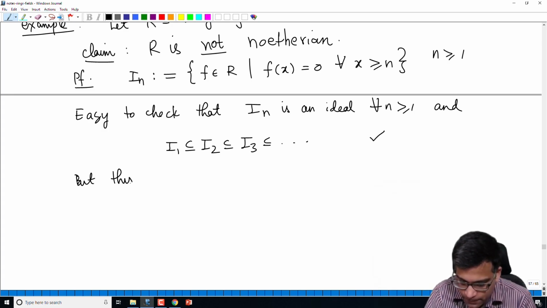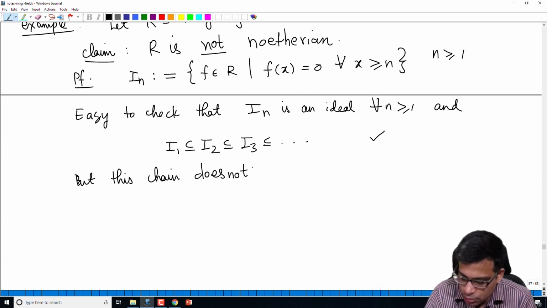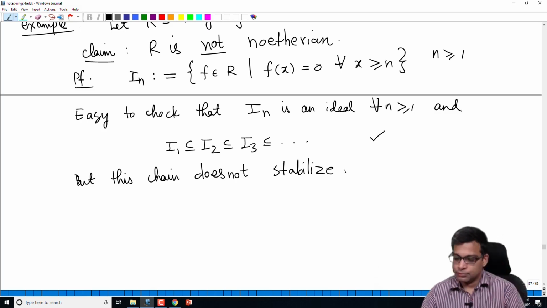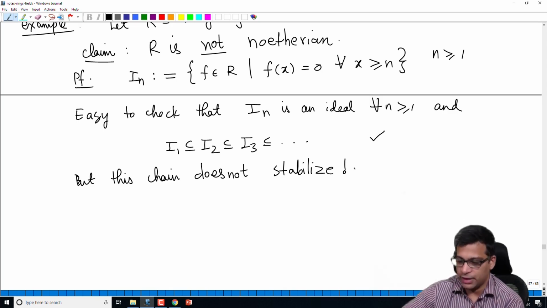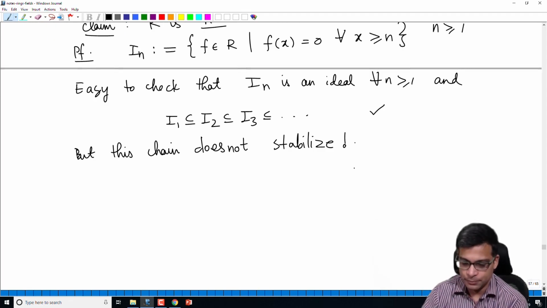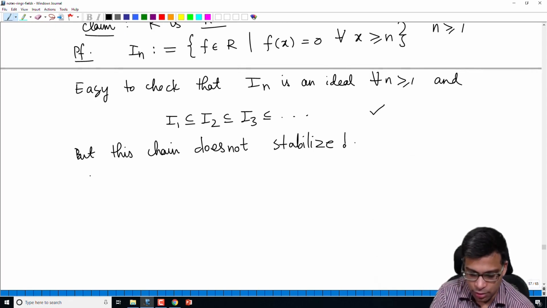But this chain does not stabilize. If it does not stabilize, R cannot be Noetherian, because if R is Noetherian, every ascending chain of ideals must stabilize. So why does it not stabilize? I claim that at each stage we get a strictly bigger ideal.